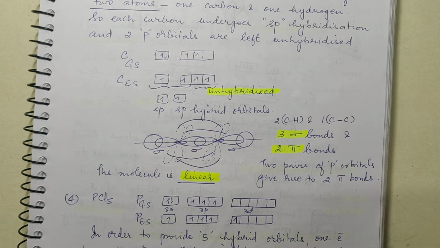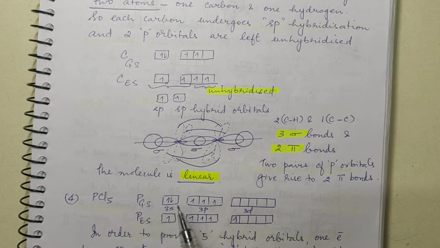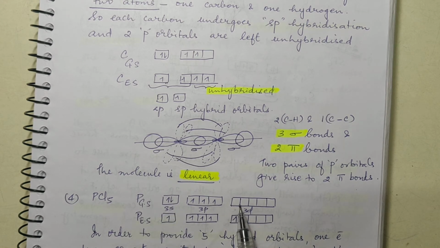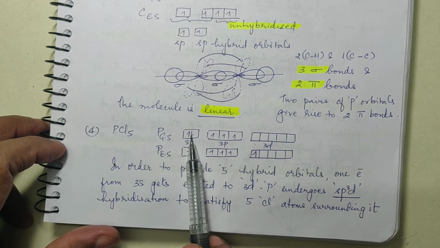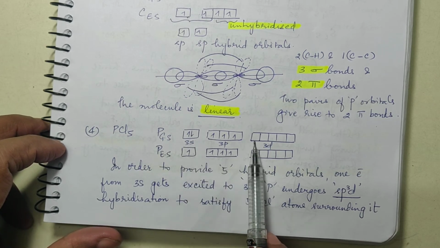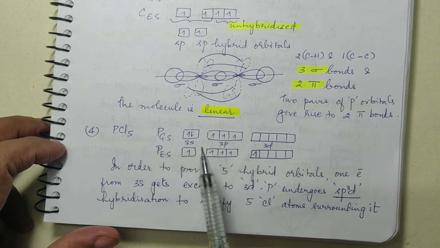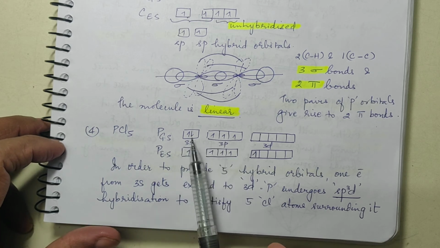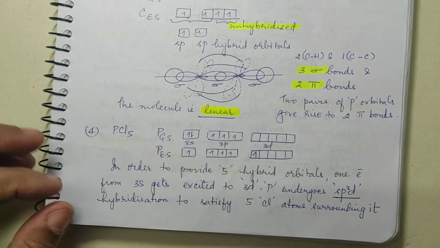Now same way you have PCl5 where it is 3s2 3p3 valence shell configuration. Okay, now in the excited state what happens? One electron from 3s will go to 3d. The purpose is to make them unpaired. The pairing that is there, we have to unpair it, so we sent this electron up to d, because 3p already has one electron each. So there is no purpose of taking this electron and pairing it here. It has to be unpaired, so you put it in 3d because 3d is empty in the case of phosphorus, so it can go there.